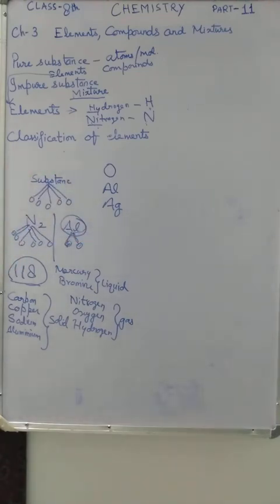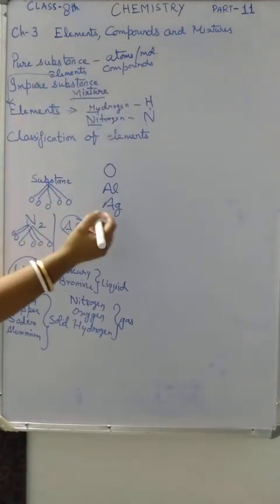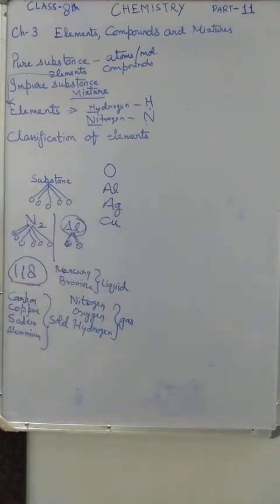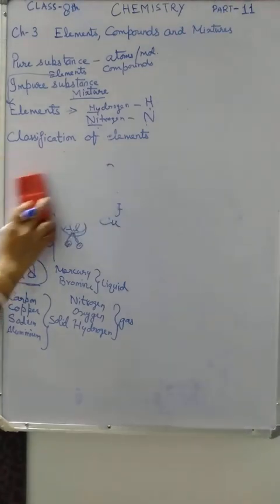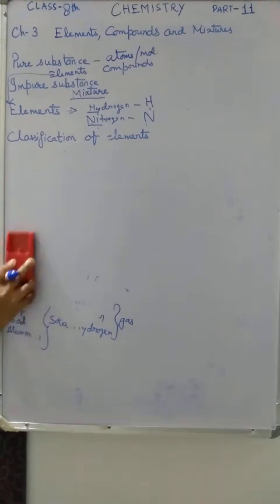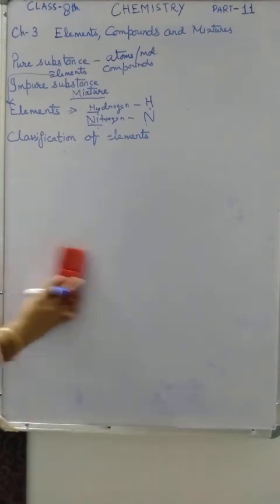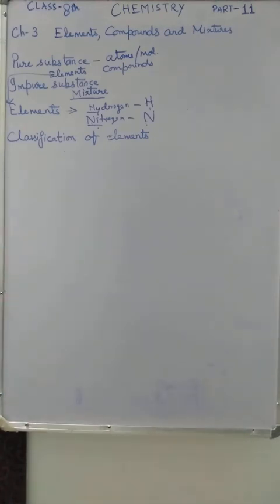For example, the element oxygen is represented by the symbol O, hydrogen is represented by the symbol H, and copper is represented by the symbol Cu. Now, the next topic is the classification of elements. Depending upon the properties of elements, they are classified as metals, non-metals, metalloids and noble gases or inert gases.